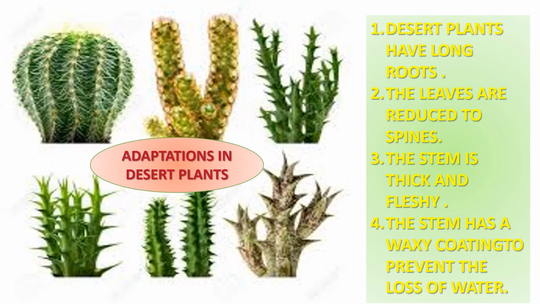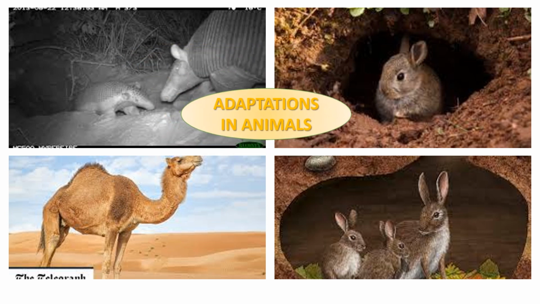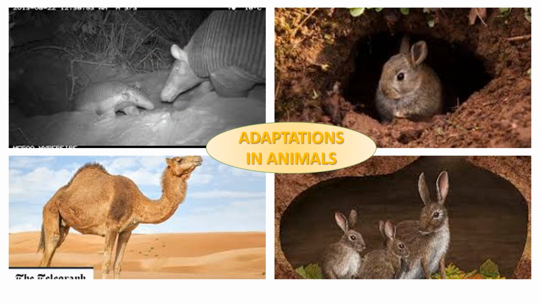Now students, there are some adaptations in desert animals. Desert snakes and rats live in deep burrows that have a cool and moist environment during daytime because deserts are very hot during daytime. At night, when the desert is cool and the temperature decreases, the animals come out of their burrows and holes and become active. These are also called nocturnal animals.